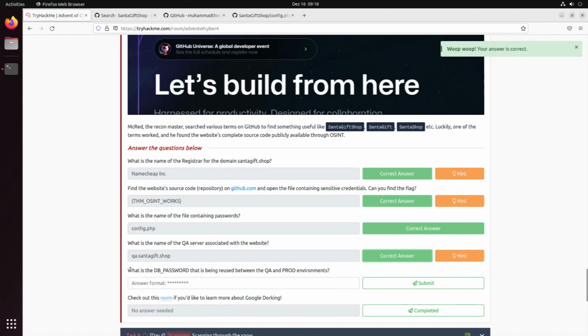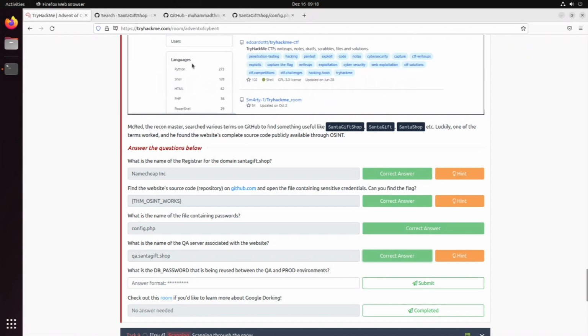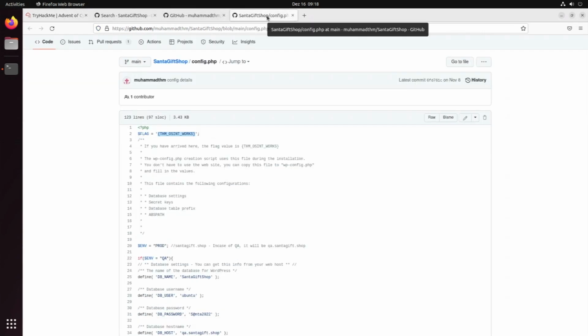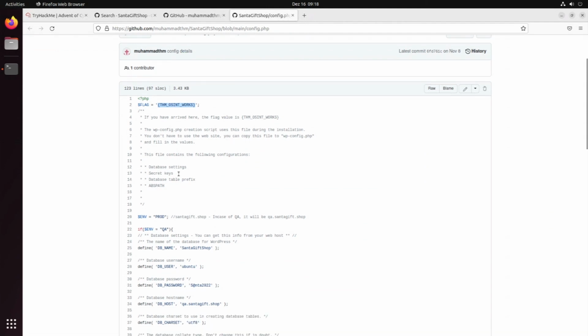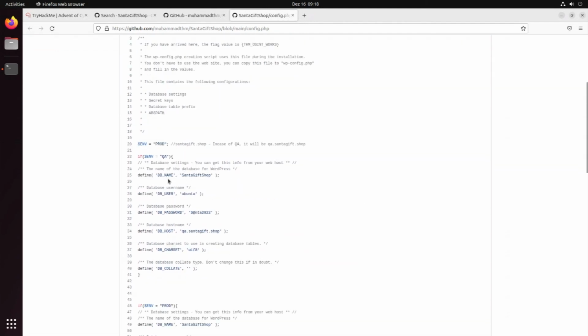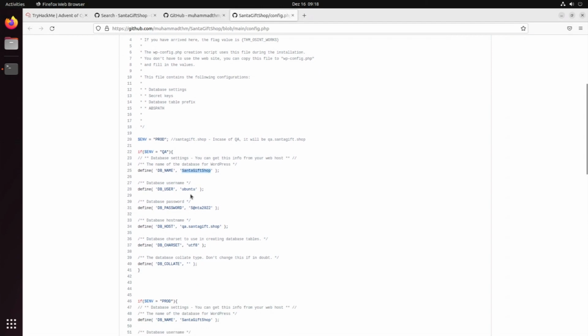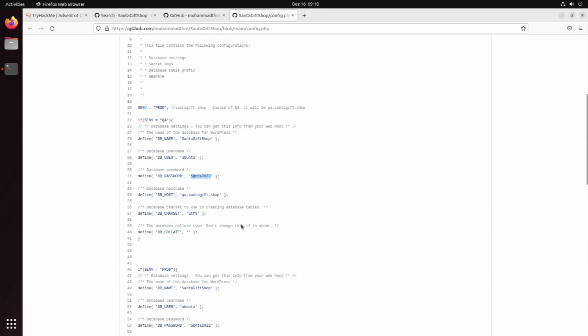And then we need to find out the database password that is being reused between the QA and prod environments. So for that, let's go back to our config.php file. We have the database name is SantaGiftShop. We have Ubuntu as the user, and we have Santa22 as the password.